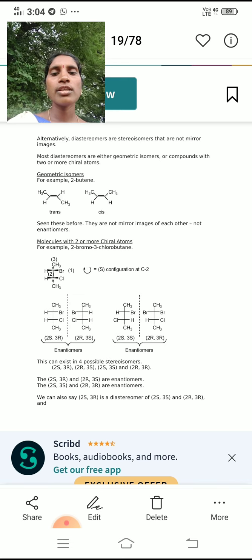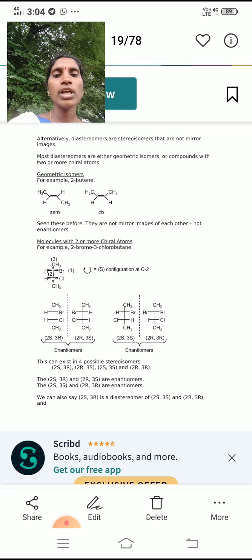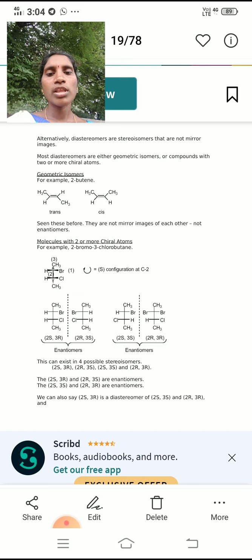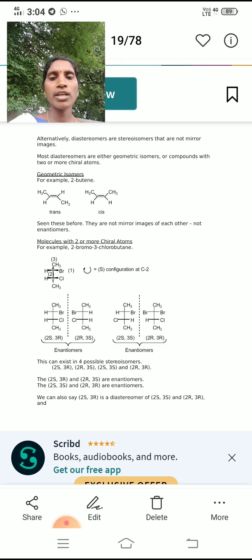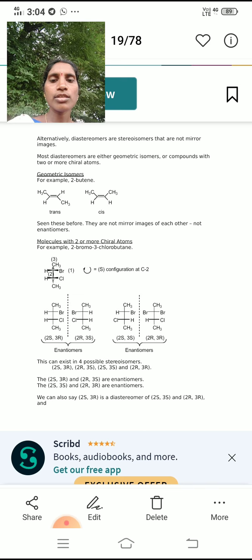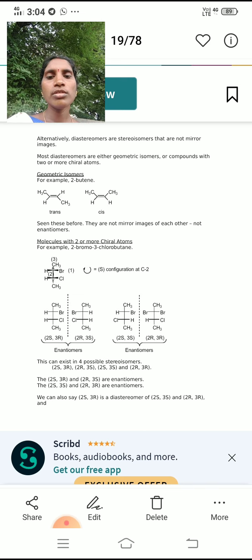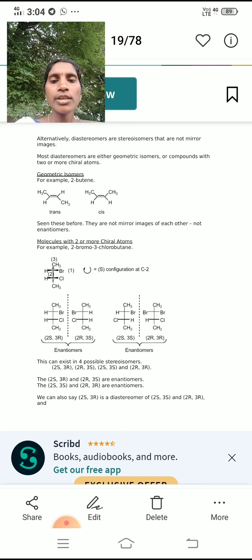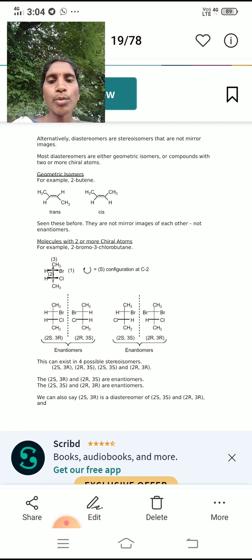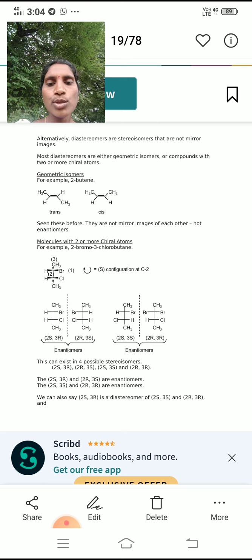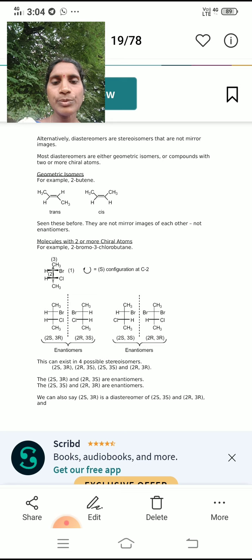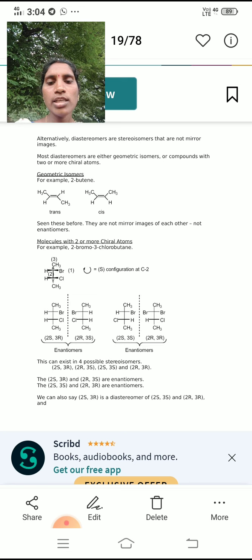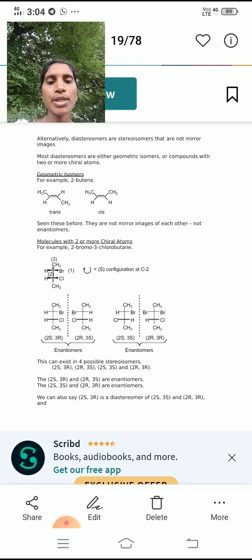The molecules with two or more chiral atoms, for example 2-bromo-3-chloro-butane. Here is the structure of 2-bromo-3-chloro-butane. For this molecule the enantiomers are possible. This molecule can exist in 4 possible stereoisomers: